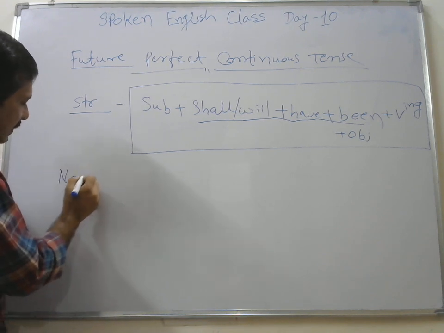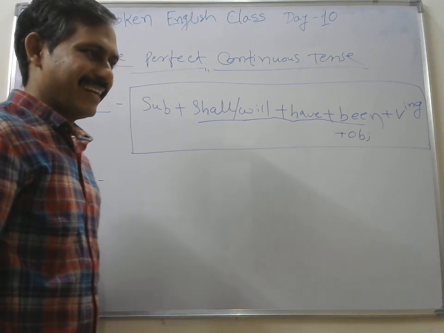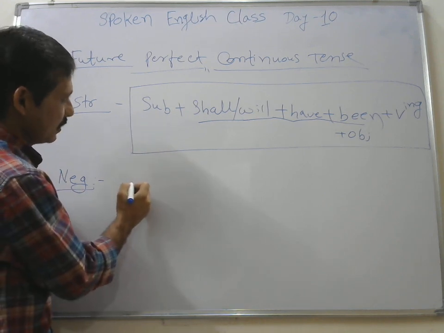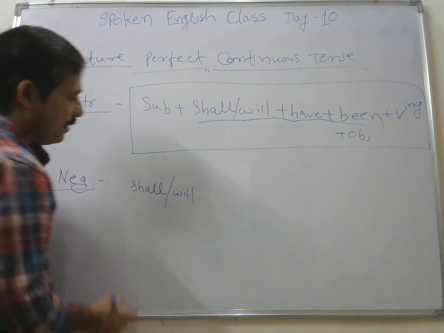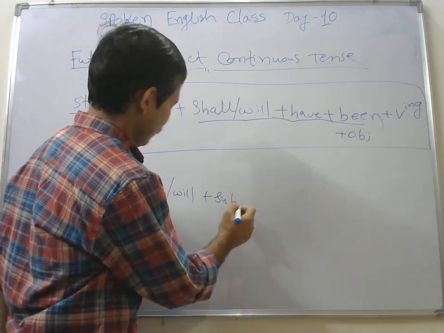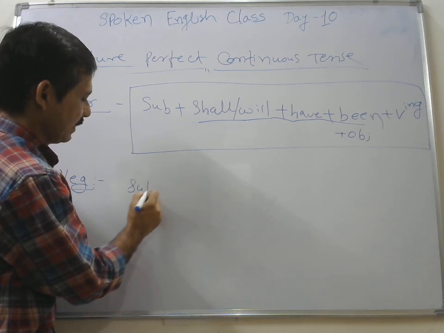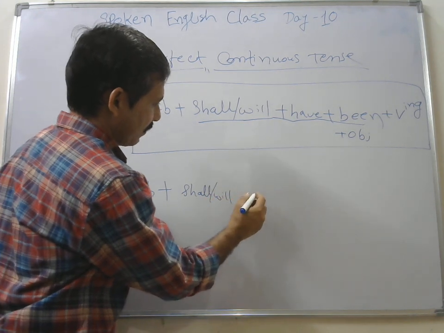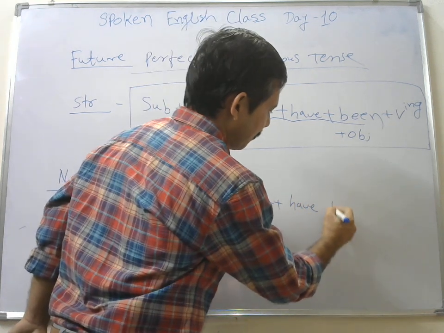Now the structure for your negative sentences. So what will that be? Here shall or will is brought at the front. Then your subject. Sorry, it is negative. So here the change is subject plus shall or will. Along with that, not will be added here. Then have been.